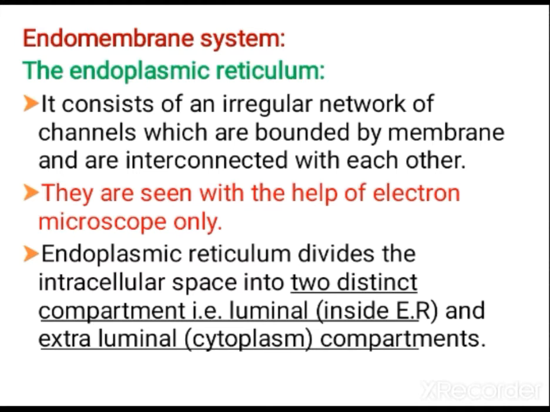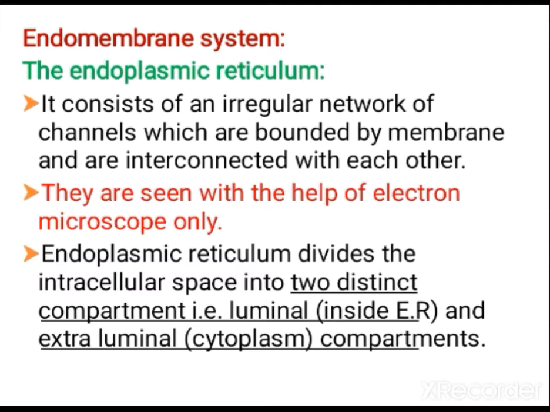Next one, the endomembrane system. First let us study the endoplasmic reticulum. The endoplasmic reticulum consists of an irregular network of channels bound by membranes, and the membranes are interconnected with each other. These can be seen with the help of an electron microscope only. There are two types of endoplasmic reticulum, rough endoplasmic reticulum and smooth endoplasmic reticulum, which you will see later.